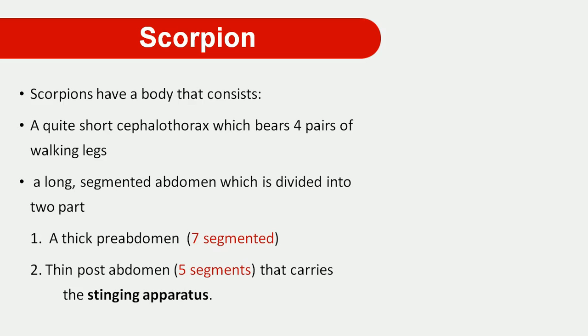The scorpion has a quite short cephalothorax part, which bears 4 pairs of walking legs, and a long segmented abdomen, which is divided into two parts. A thick pre-abdomen, that means it consists of 7 segments, and a thin post-abdomen, which is 5 segmented. The last segment carries the sting apparatus.